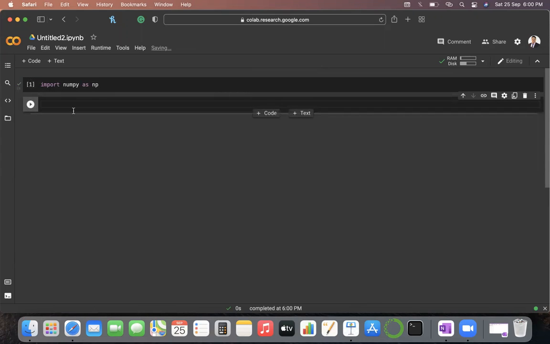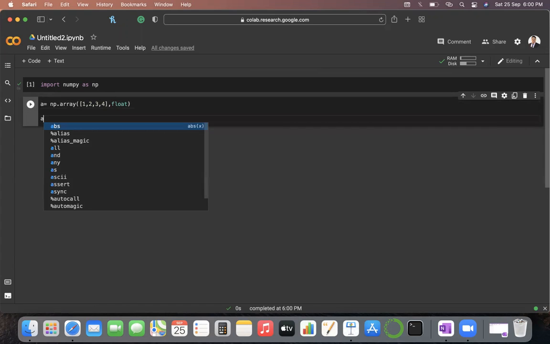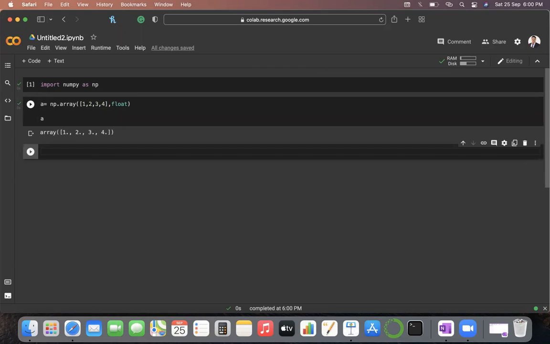I'll check whether NumPy is available. Yeah, it is available. Now a is equal to np.array. I'll give the list first, 1, 2, 3, 4, and then I will write the data type of the array. If you see a, you'll be able to see array 1, 2, 3, 4.